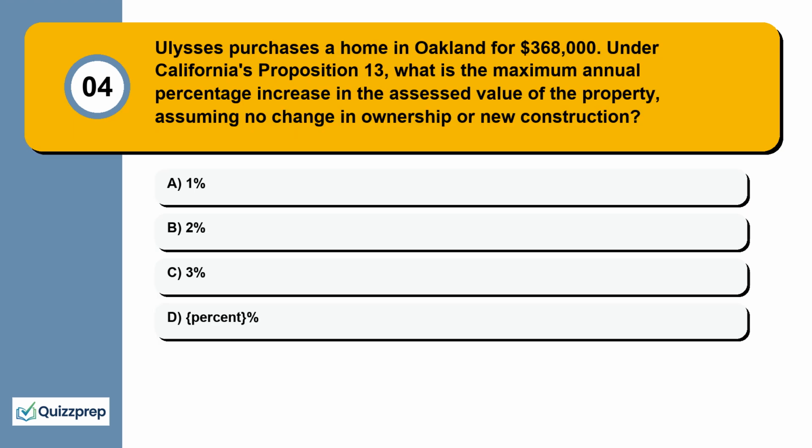Question 4. Ulysses purchases a home in Oakland for $368,000. Under California's Proposition 13, what is the maximum annual percentage increase in the assessed value of the property, assuming no change in ownership or new construction? 1%, 2%, 3%, 5%.